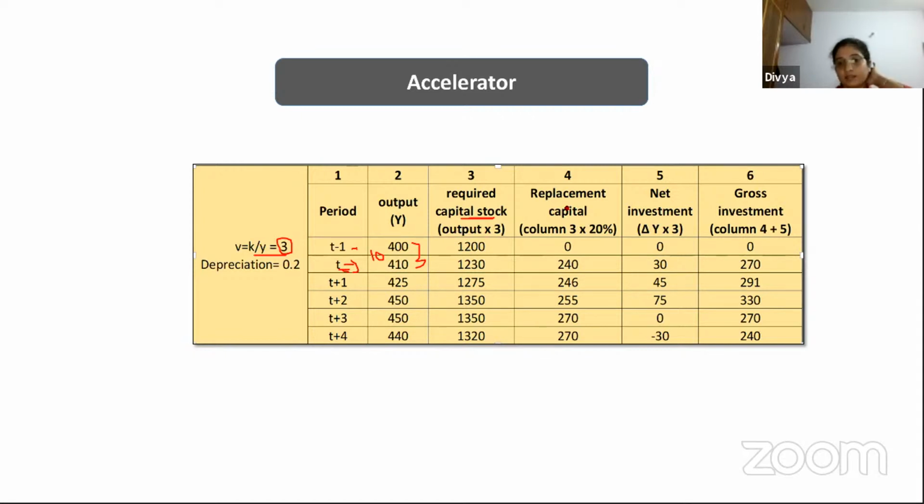And then we have replacement capital. Replacement capital is nothing but the depreciation part that we are talking about here.